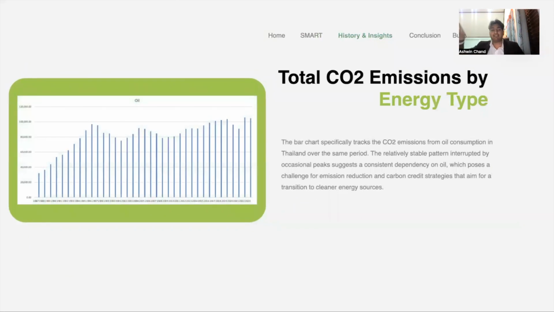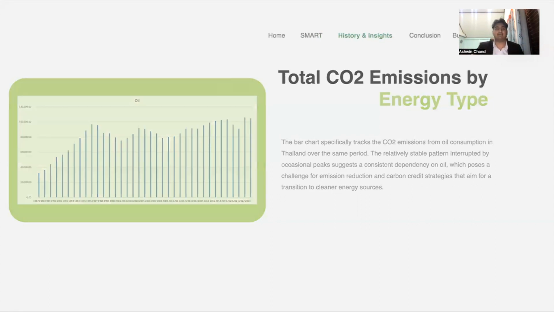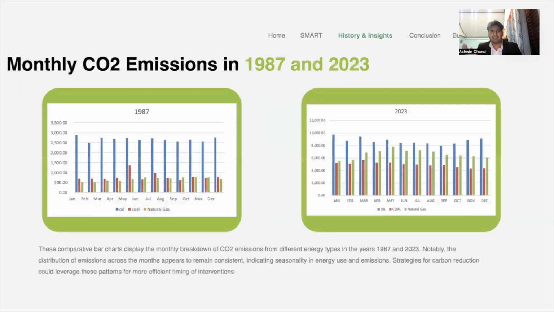Next, when we look into the bar chart specifically tracking oil consumption, it looks like a mountain. And we can see the trends of why it goes down and up. You can relate it to news, such as Thailand buying different types of oil, or us actually switching to natural gas and coal. This is actually seen in different graphs: when oil hits its bottom, substitutes will actually increase. Hence, this allows me to understand that when offering carbon credits, we have to understand all the industries that are connected.